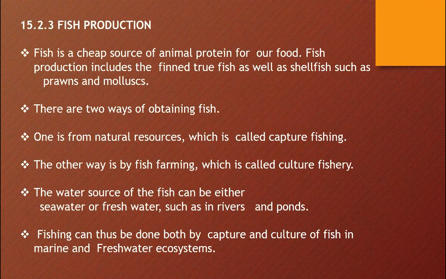Fish is a cheap source of animal protein for our food. It includes finned true fish as well as shellfish. Fin fish we say, normal fish; shellfish are invertebrates, prawn and mollusk. There are two ways of obtaining it. One from natural resource, which is called capture fishing. Other is by fish farming, that is called culture fishery. These are additional points. The water source of the fish can be seawater or fresh water as river, pond and lake.